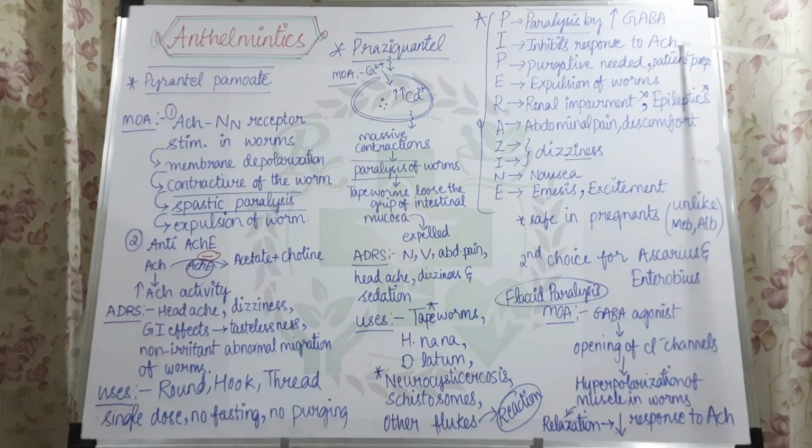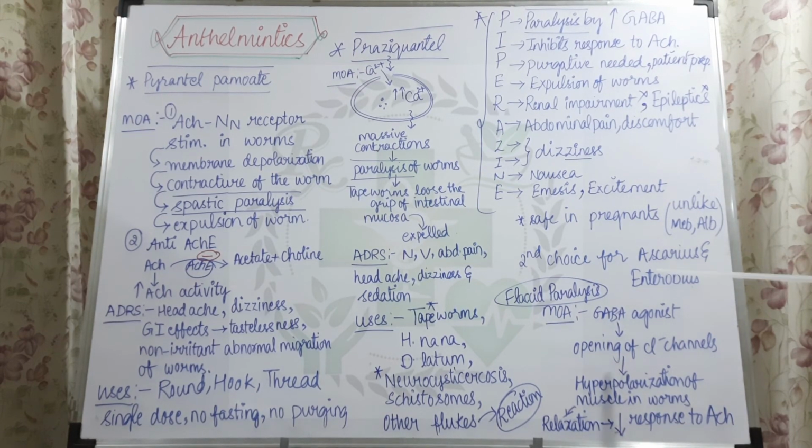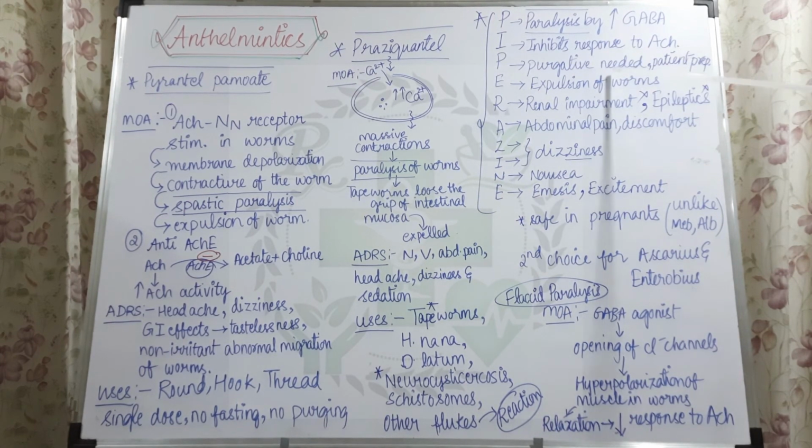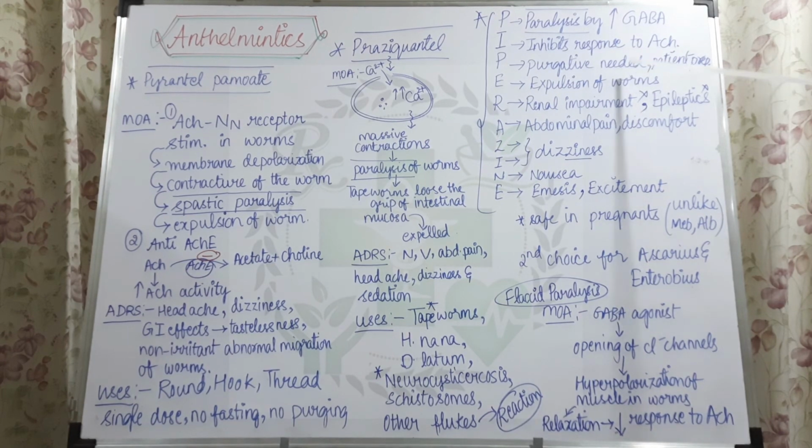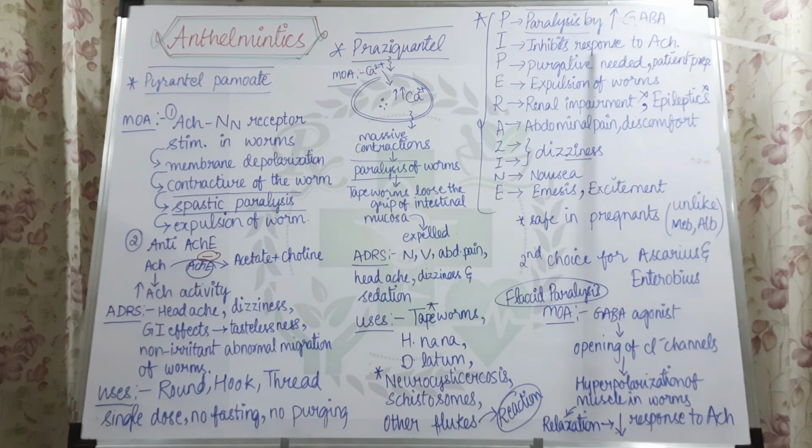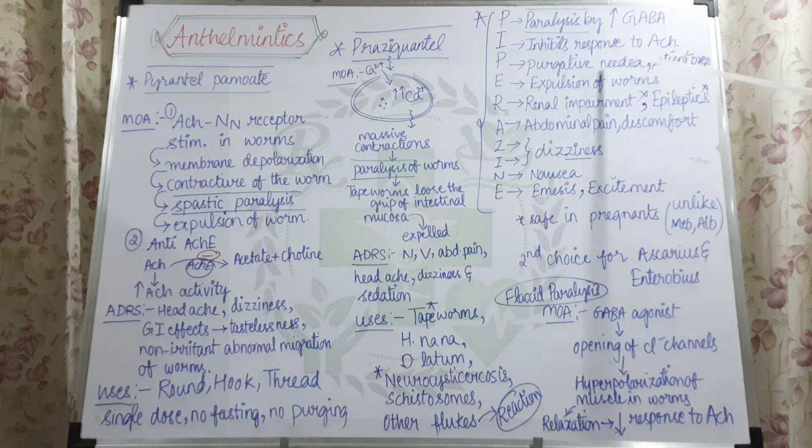Next, the worm may come back from the paralysis to the normal active state. To avoid that, the next P, purgative, is needed. So we are giving one more drug, a purgative like Senna. Whenever we give a dose of piperazine, we give one dose of Senna, so that it helps in the expulsion of the worms. So the last thing happening is expulsion of the worms. So P for paralysis by rising GABA levels, I for inhibition of the response of the acetylcholine or acetylcholine related contraction, P for purgative is needed, and E for expulsion of the worms.